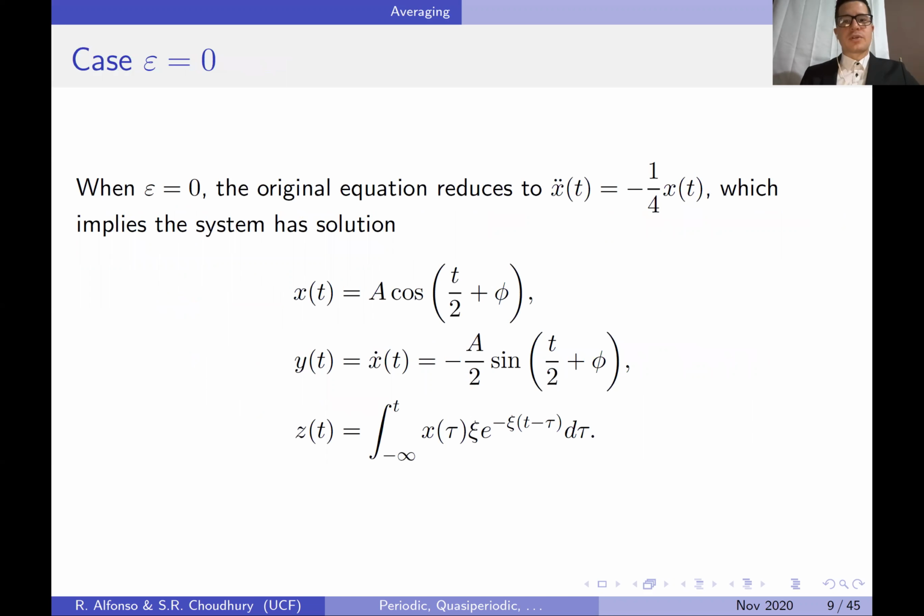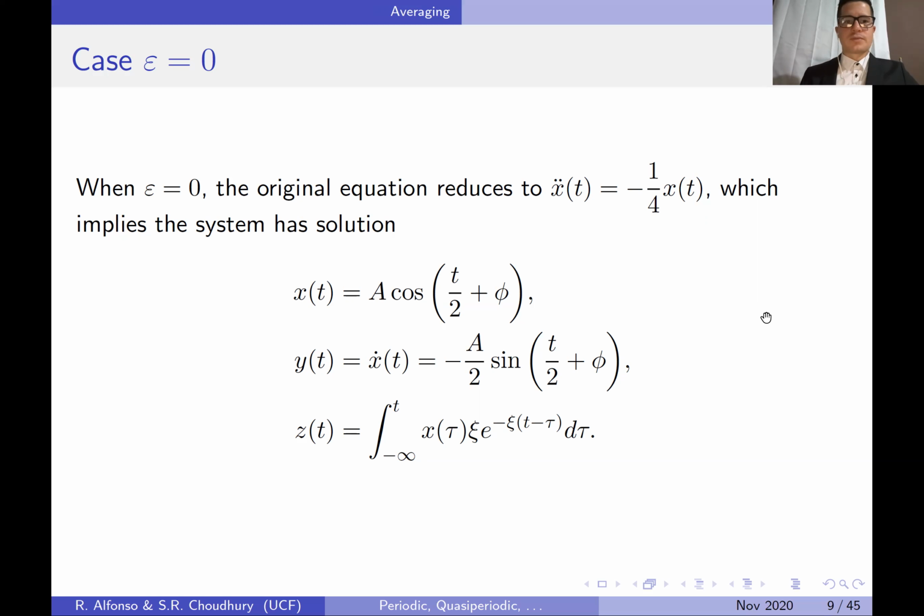When epsilon equals 0, the original equation reduces to x double dot equals minus 1/4 x of t, which then has the solution x equals the amplitude a times cosine of t over 2 plus the phase phi. Because of that, the entire system has this solution.